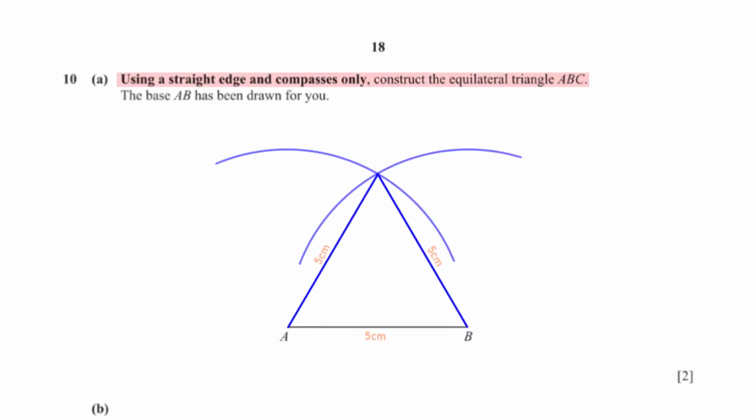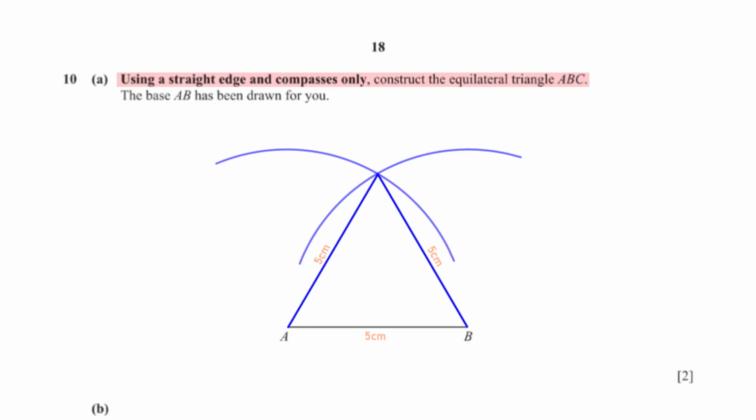Using a straight edge and compasses only, construct the equilateral triangle ABC. The base AB has been drawn for you. When we measure the length of AB, we get 5 centimeters. Since the triangle is an equilateral triangle, all its sides need to have a length of 5 centimeters.